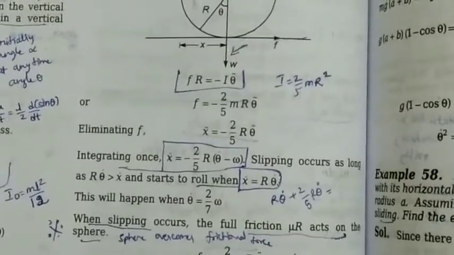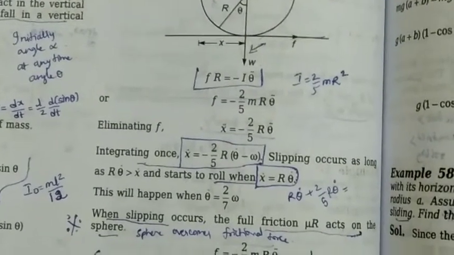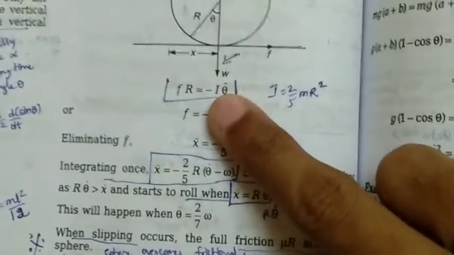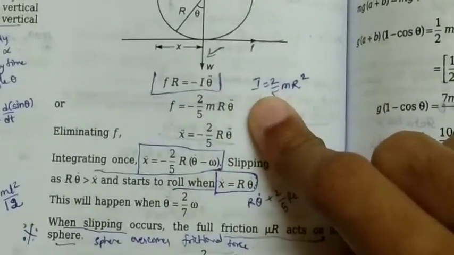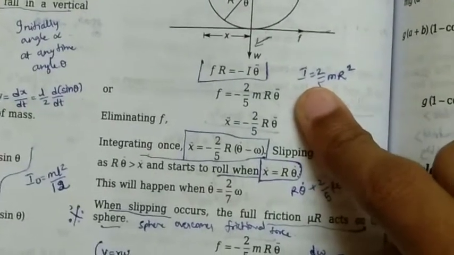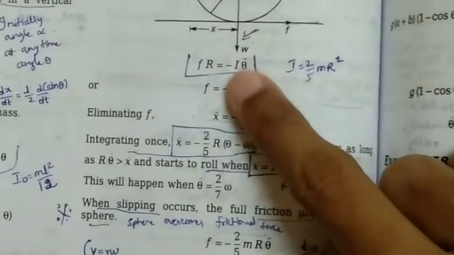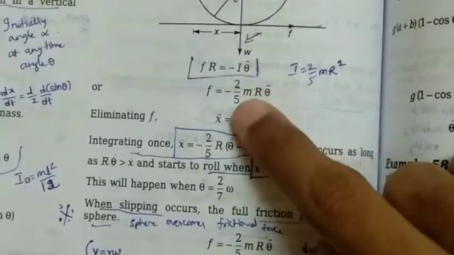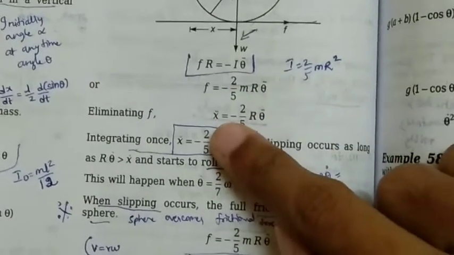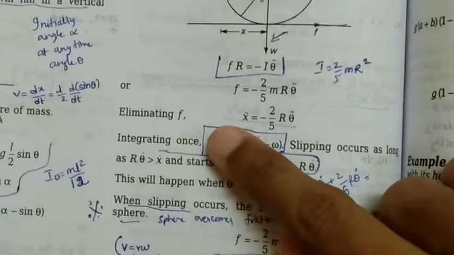Because of rotational motion, we will have theta double dot, and F because of the frictional force. Here I is the moment of inertia of the sphere. For a solid sphere, we know that I is 2 by 5 mr square. This is the moment of inertia. If you substitute here, one r would get cancelled, so only one r would remain: 2 by 5 mr theta double dot. Now the next thing is eliminating F.